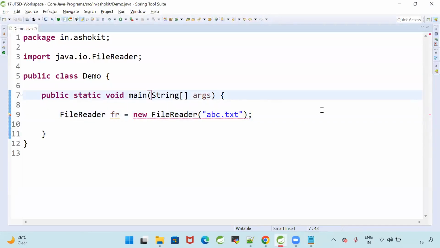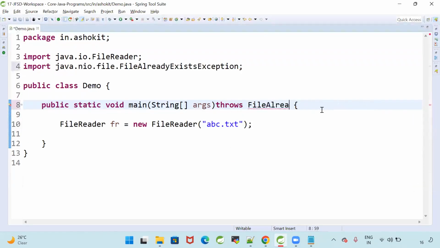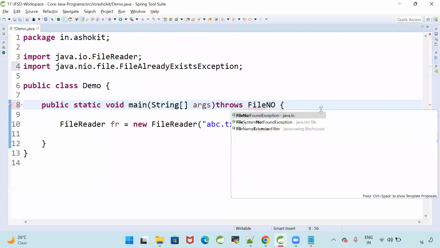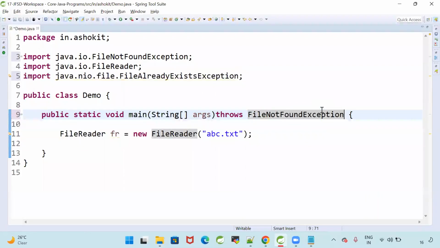I will tell the JVM, hey, I know about that FileNotFoundException, you just do the compilation. I know whether the file is available or not, and I will take care of it.